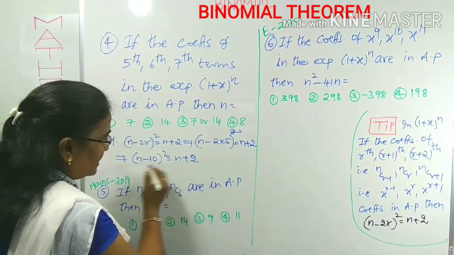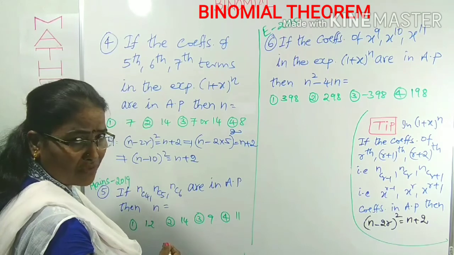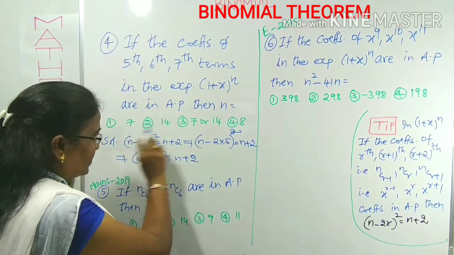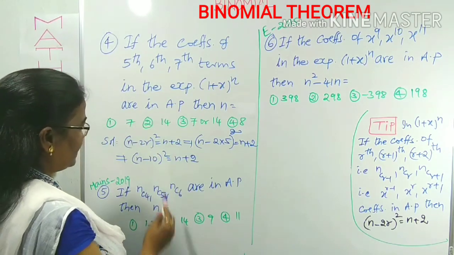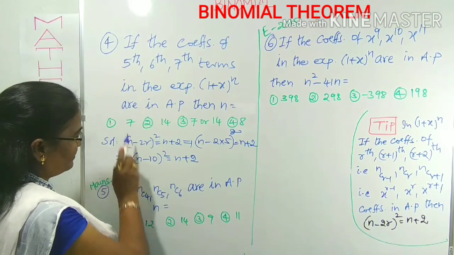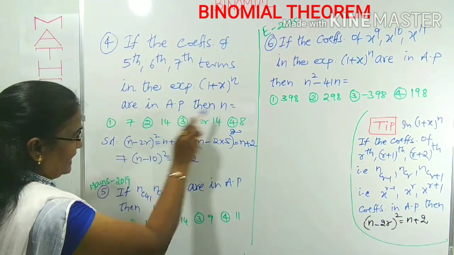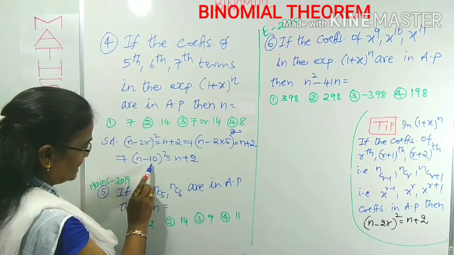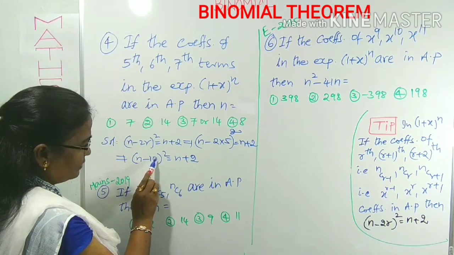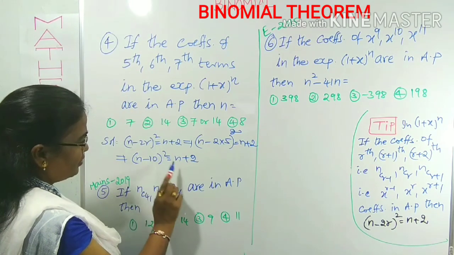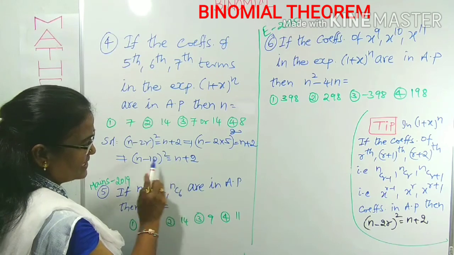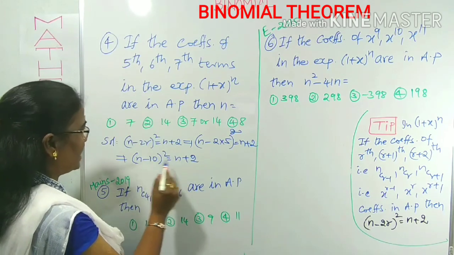No need to expand and calculate, because factorization takes too much time. Just we have to use option verification. First of all, I am using the first option. What is the first option? 7, n is equal to 7. 7 minus 10 is minus 3. Minus 3 whole square is 9 on the left side. On the right side, 7 plus 2 is 9. 9 is equal to 9, it is true.